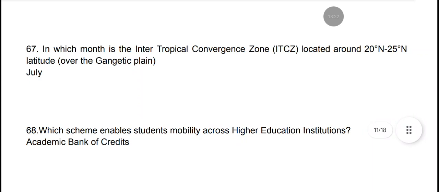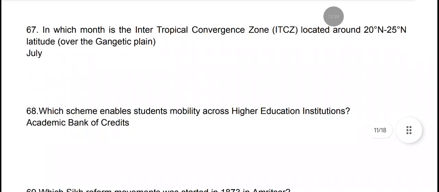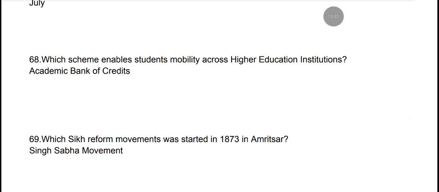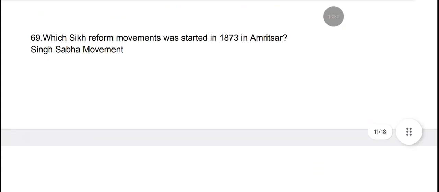In which month is the Intertropical Convergence Zone, that is ITCZ, located around 20 degree north to 25 degree north latitude over the Gangetic Plain? In July. Which scheme enables students' mobility across higher education institutions? It is Academic Bank of Credits. Which Sikh reform movement was started in 1873 in Amritsar? It was Singh Sabha movement.